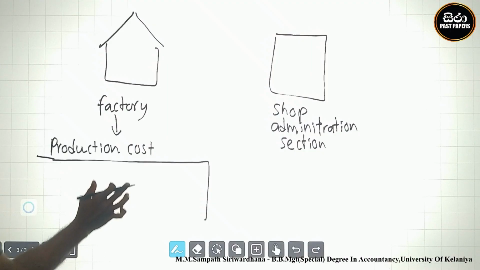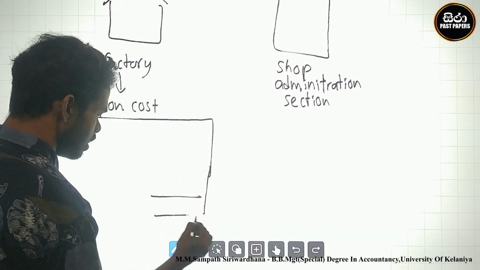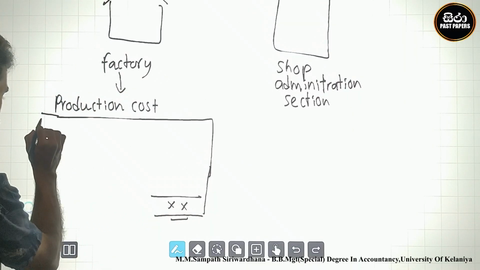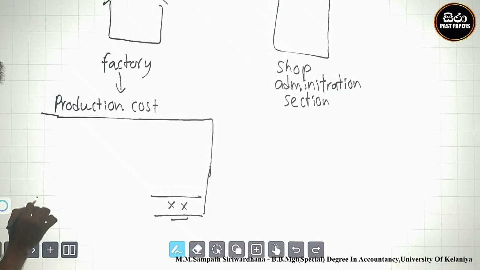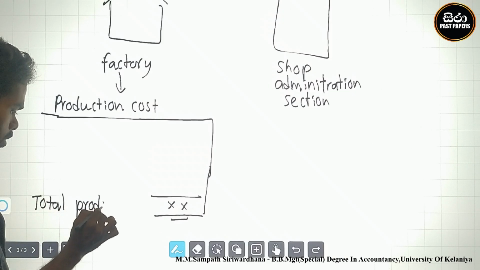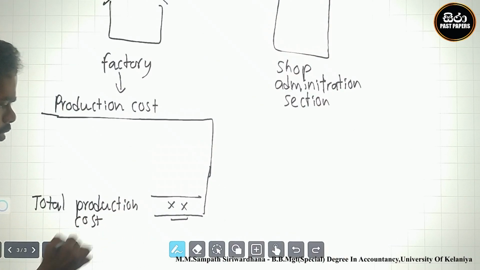At that time a final result is calculated, which is the total cost of production.